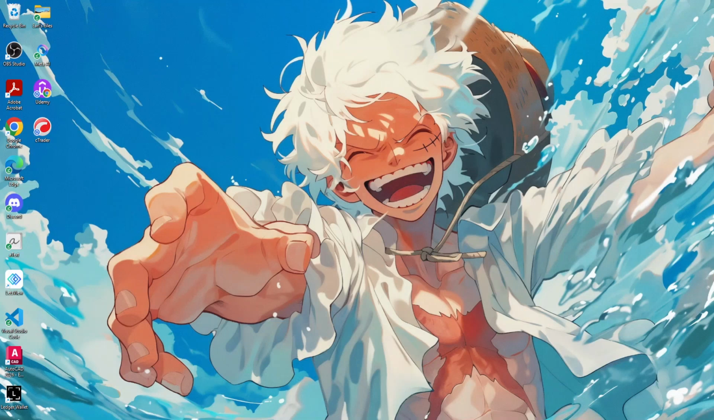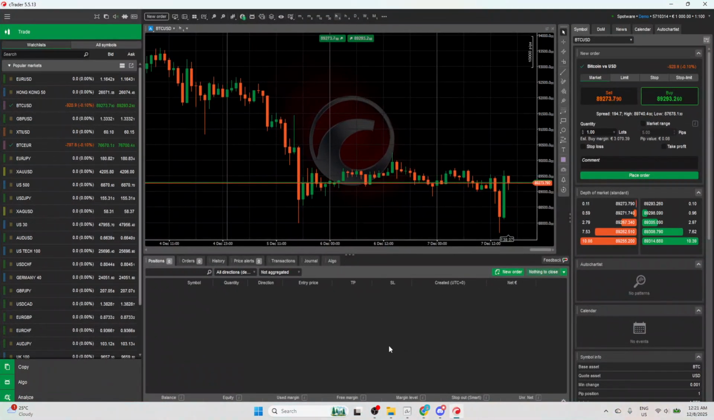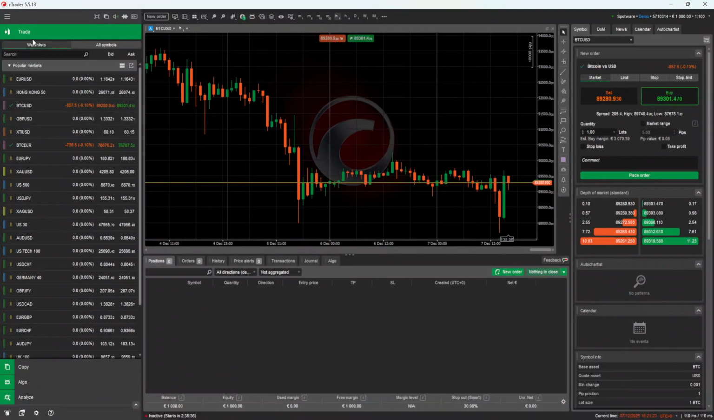In today's video, I'm going to teach you how to place instant market orders in cTrader. First, open cTrader and navigate to the specific chart you want to trade. Make sure you're on the correct symbol and time frame that matches your plan. A quick glance at the instrument name at the top of the chart helps you avoid placing an order on the wrong market.